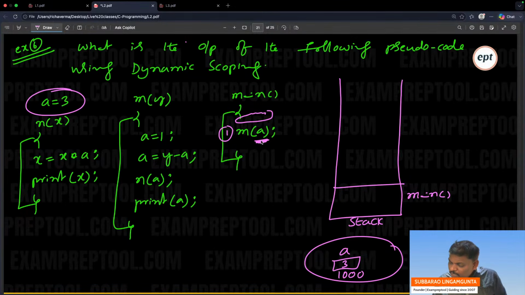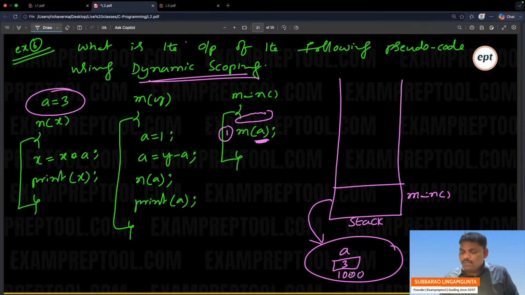Dynamic scoping goes to the previous one. Previously, who is there? The static variable, so 3. Dynamic scoping means if in the main itself you get a scope problem, you go to the previous. Previous is here, so 3. So M of A: A is nothing but 3 going.